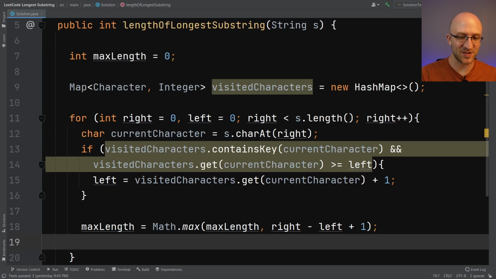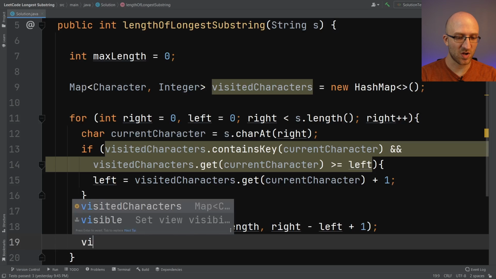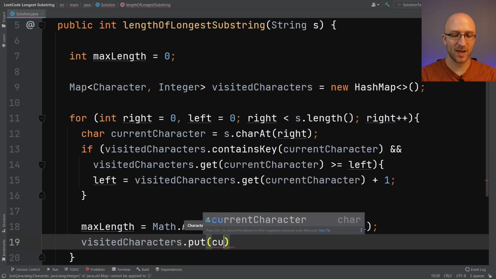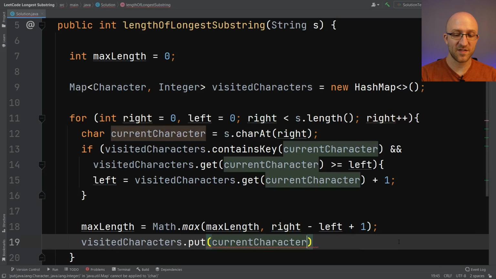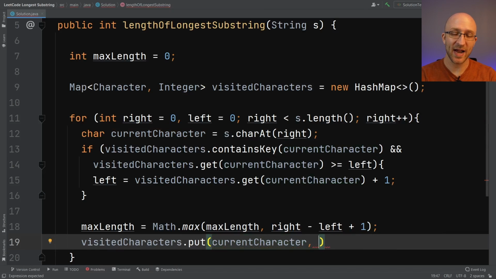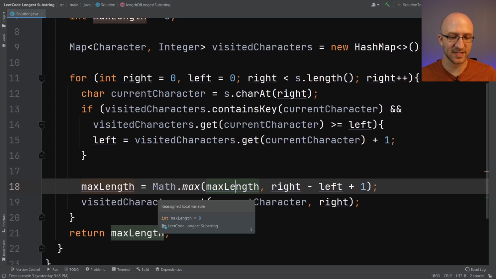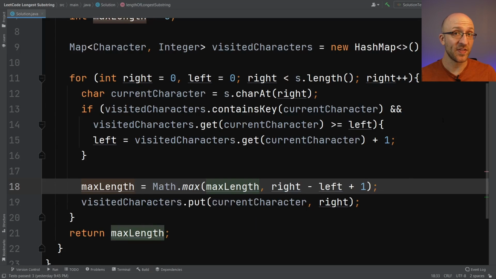Now, the only other thing we have to do is that we don't currently have anything that's actually putting the characters we encounter onto the map. So after all this processing, we want to put on the map, okay, here's the last place that I saw this current character. We'll call visitedCharacters.put. The key we're putting on the map is the current character, and the value is the position where we're encountering that current character, which is just the right pointer. Okay, so after our for loop exits, we'll just return the max length. That doesn't change from our last algorithm. I think that should be it.